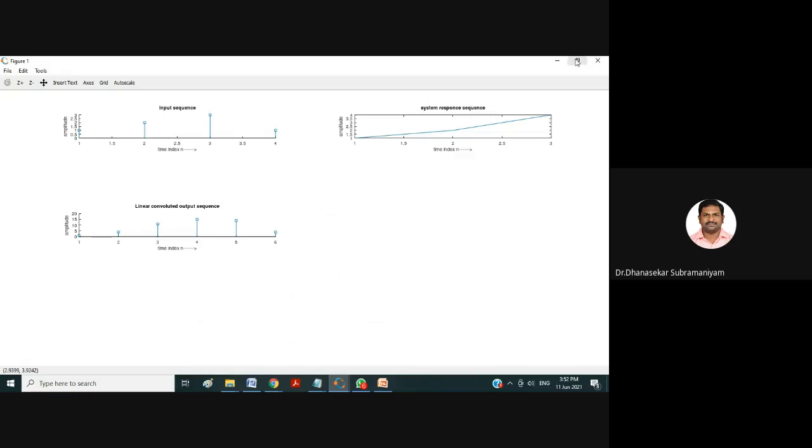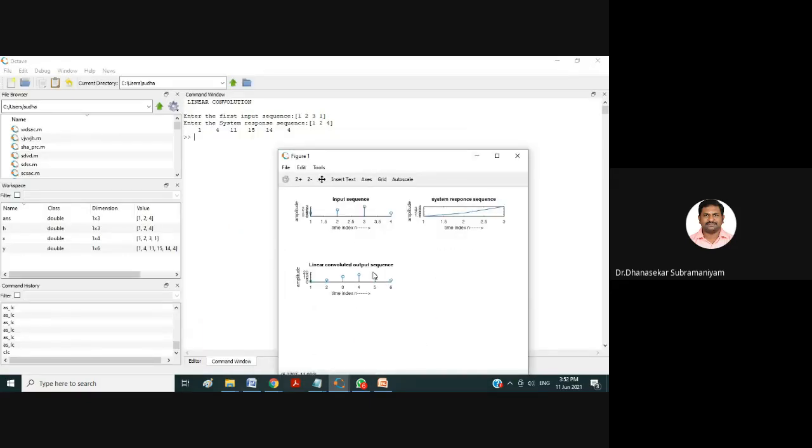Next, the third output sequence I have again given in the form of discrete, so you will get it in the form of discrete. And one more thing for these figures: for each output, if you want to make grid on, you can click here on the figure, and if you touch this, you can get grid. Like this, you can make grid on for this, or you can do it from the code itself.